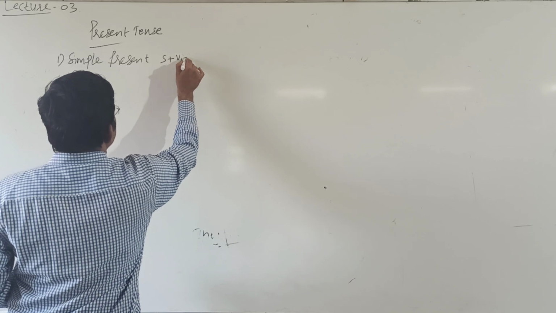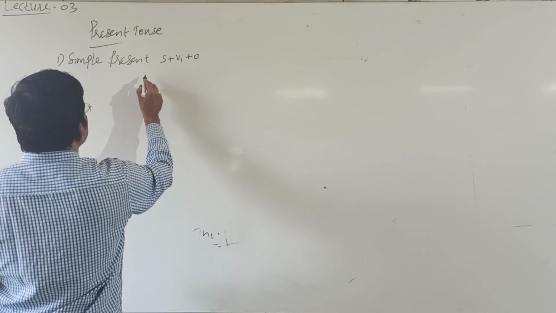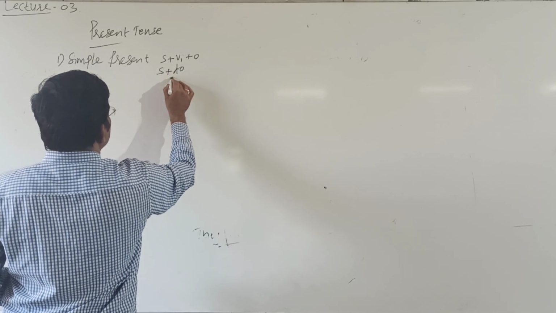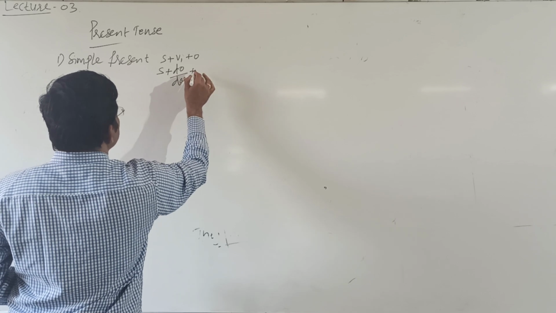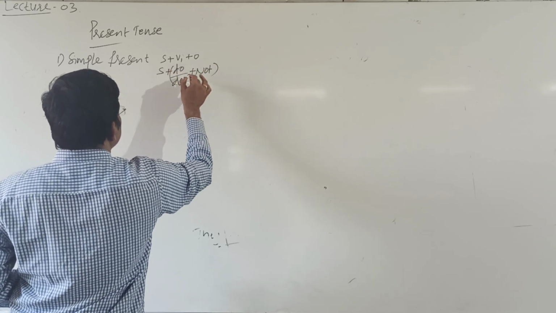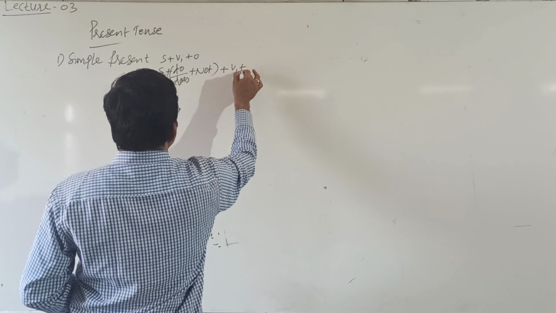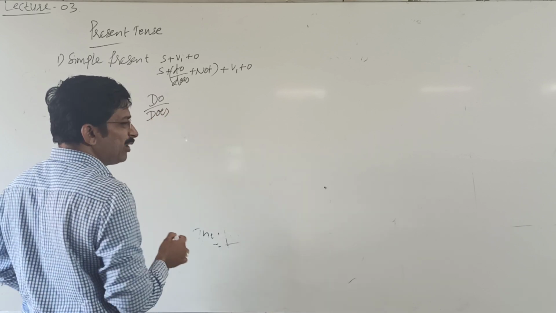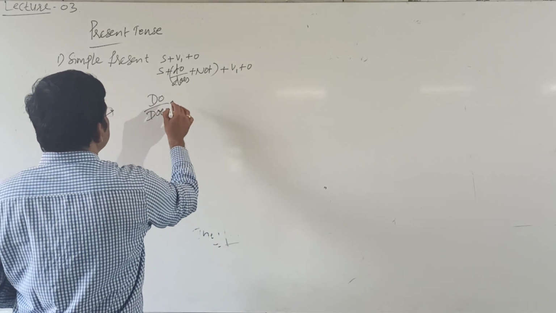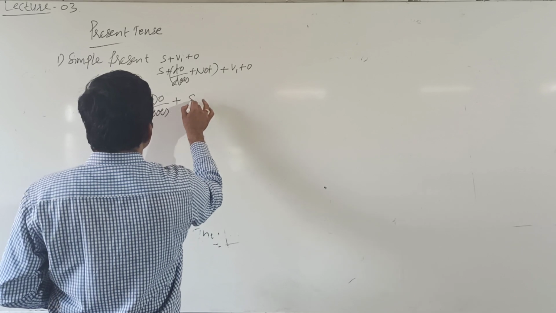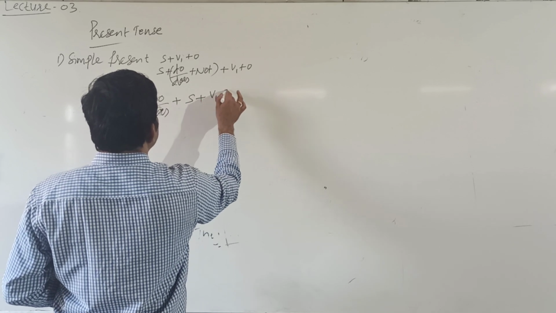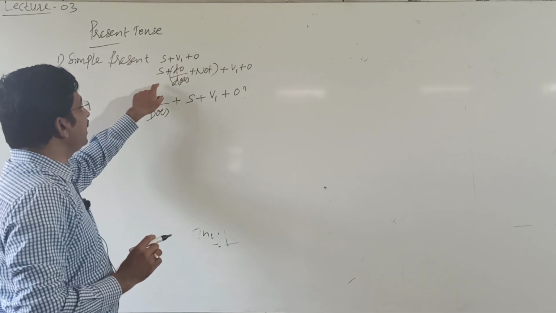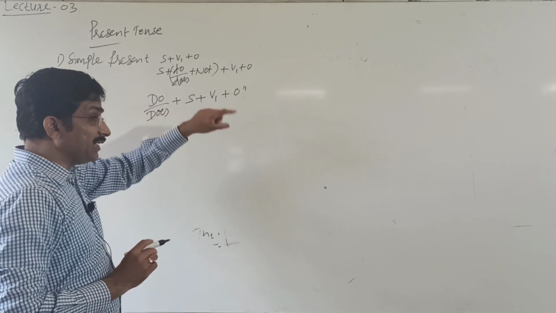Subject plus V1 plus O, then subject plus do or does plus not plus V1 plus O, do or does, or we may call it do forms also. Does plus subject plus V1 plus O. I write a letter, I do not write a letter, do I write a letter.